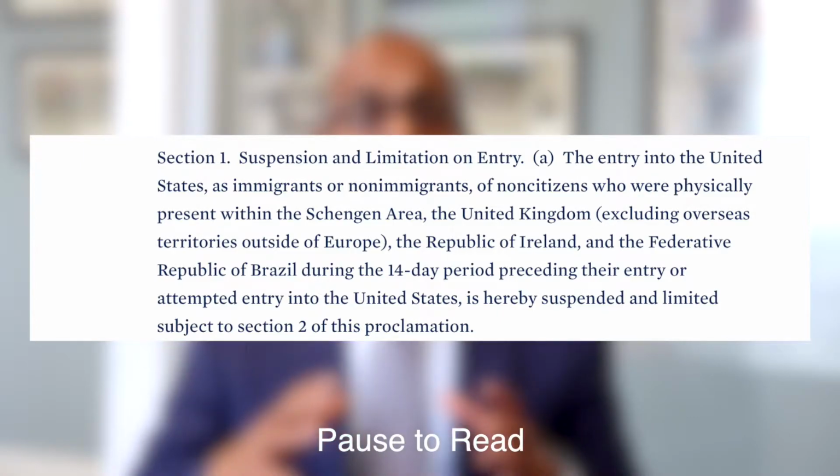These travel restrictions are announced as part of the COVID policy, and essentially what they're saying is if you've been to any of those countries prior to trying to enter the United States, you will not be allowed in. The restriction is very specific. It says if you've been to any of those countries 14 days prior to trying to enter, you won't be allowed in the United States. It's a way of saying that you require a 14-day quarantine once leaving any of those countries before you come to the United States. So that's the big takeaway that you need to know about.